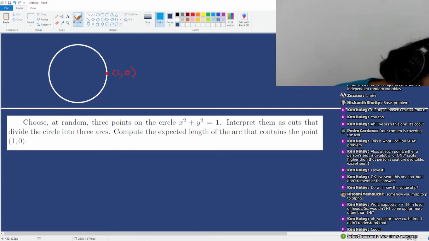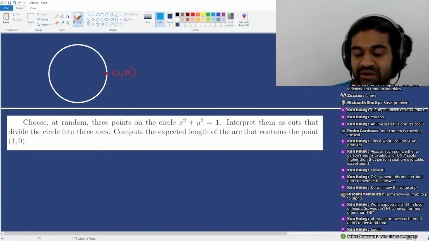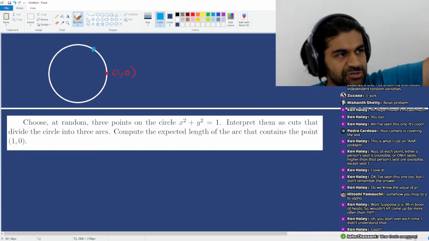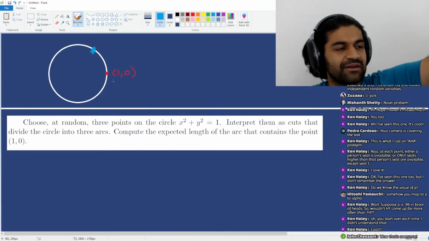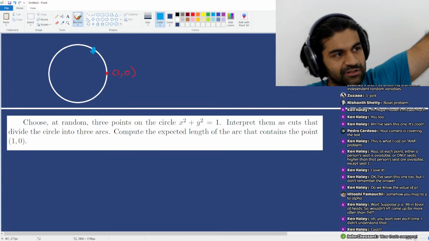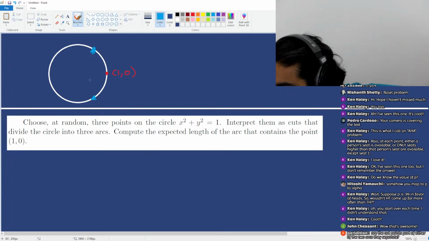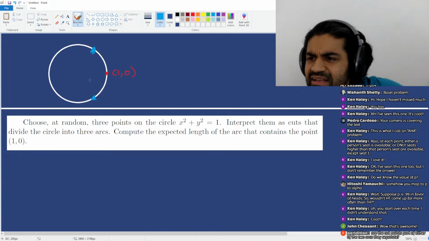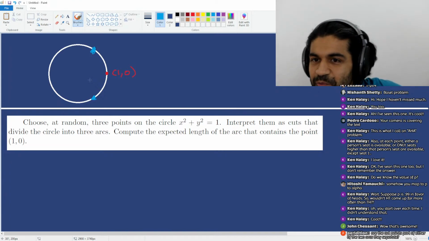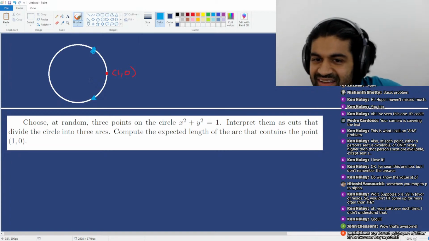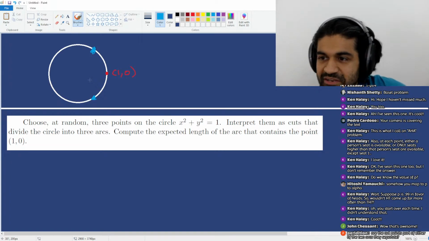So the arc that will contain (1, 0) will have a point in the counterclockwise direction from (1, 0), and it'll also have a point in the clockwise direction from (1, 0), right? You can consider it either way. It's not going to affect the answer because everything is uniformly chosen.